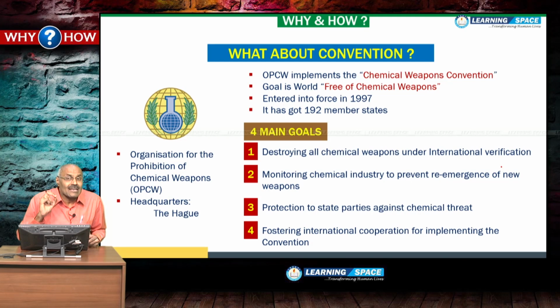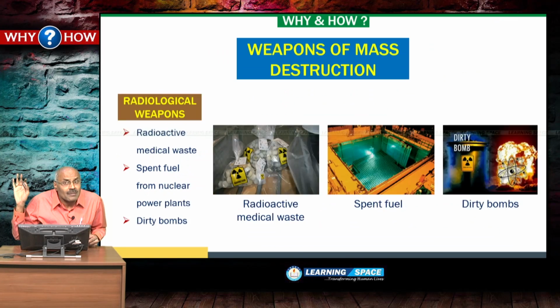But unfortunately there are news reports that chemical weapons are available with some countries, and North Korea is one example of having these chemical weapons. And if you look at the protocol, these are totally banned or prohibited. And another type of weapons of mass destruction are radiological weapons. So we discussed about conventional weapons, weapons of mass destruction. So, you have clear idea about weapons of mass destruction, and chemical weapons are part of weapons of mass destruction, and they are totally banned or prohibited as per the convention worldwide.